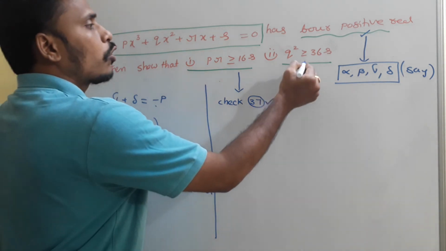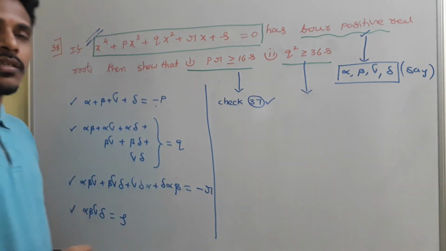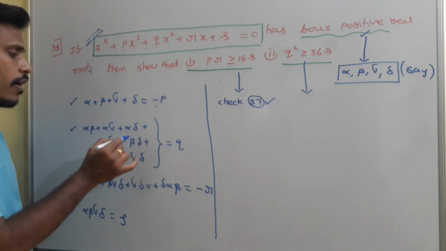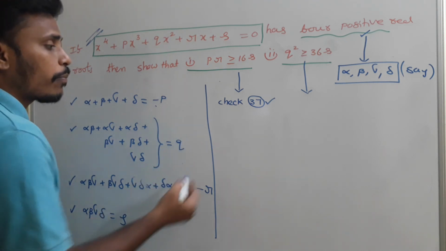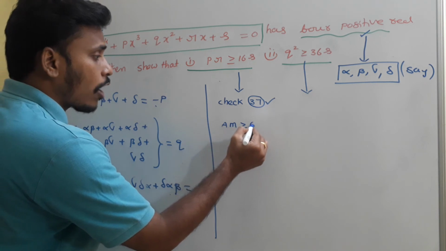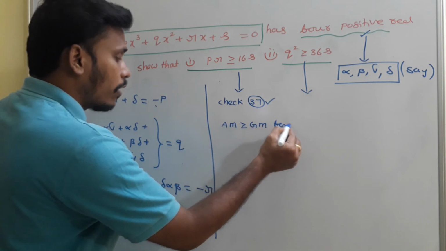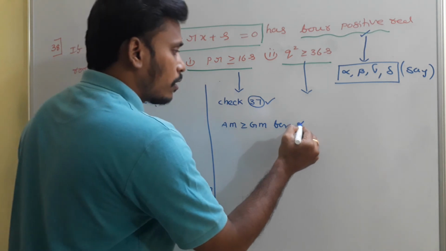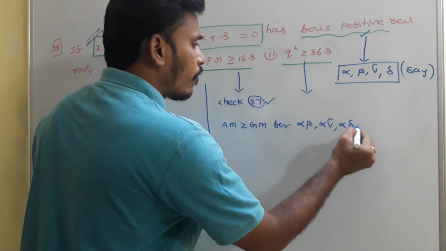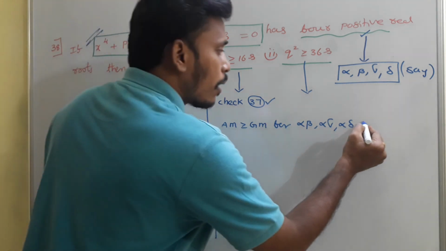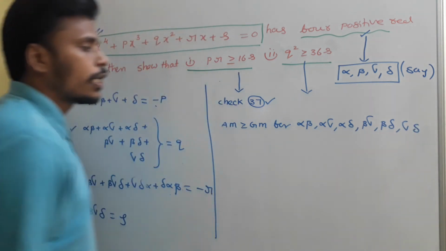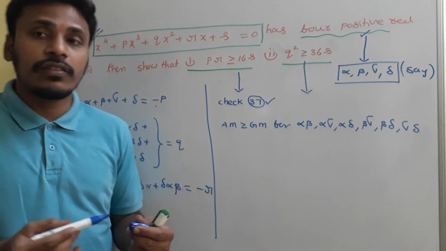Now we need to think about Q square is greater than or equal to 36S. That is also very clear. What is Q? Q is this alpha beta, alpha gamma, alpha delta, like that. You just apply AM greater than or equal to GM for these 6 members. What are those 6 members? Alpha beta, alpha gamma, alpha delta, and then beta gamma, beta delta, and gamma delta. You just apply AM greater than or equal to GM for these 6 members.